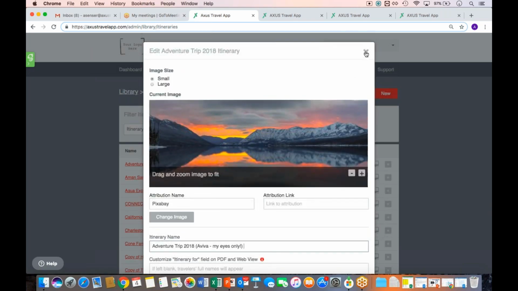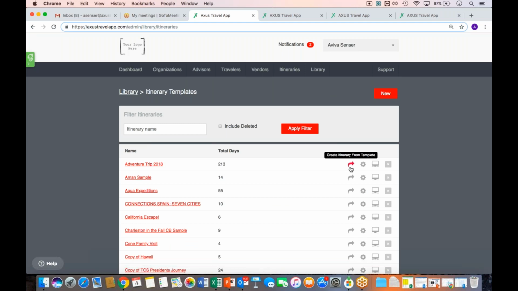Another thing to always keep in mind is if you want to use somebody else's template, that's fine, but make sure you don't touch it in the library. You'll want to go ahead and create an itinerary from it, but you don't want to adjust it in the library because that would then adjust it for the actual agent who made it.